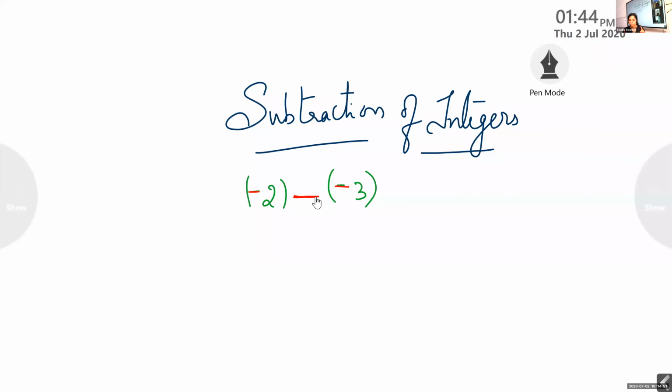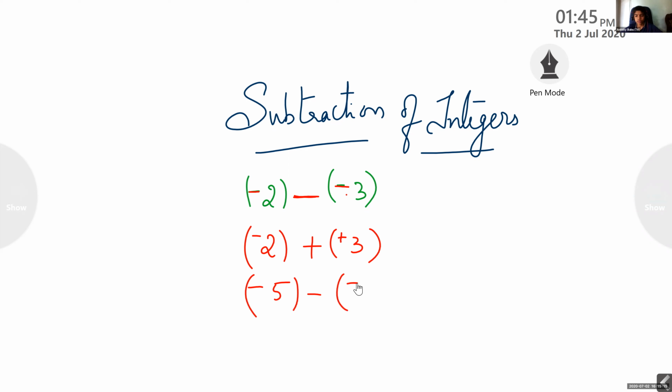So for a subtraction problem, what did I say? The rule is to change the sign and add. Change the sign of what? The number to be subtracted. Second number. So this number has no change; change the sign of this number and add. That's all. Change the sign and add. That is the rule. Okay. Now can you tell me -5 minus -4?